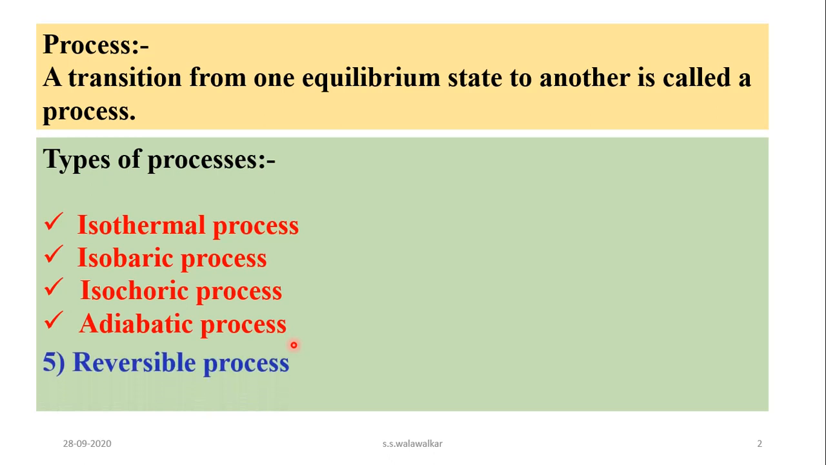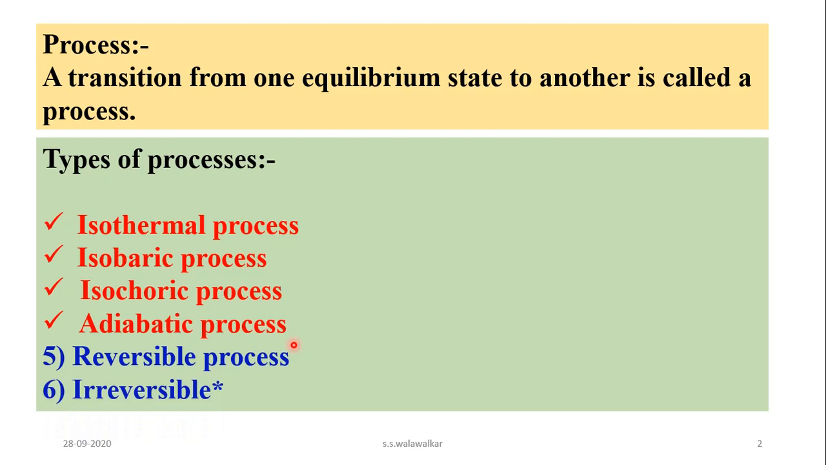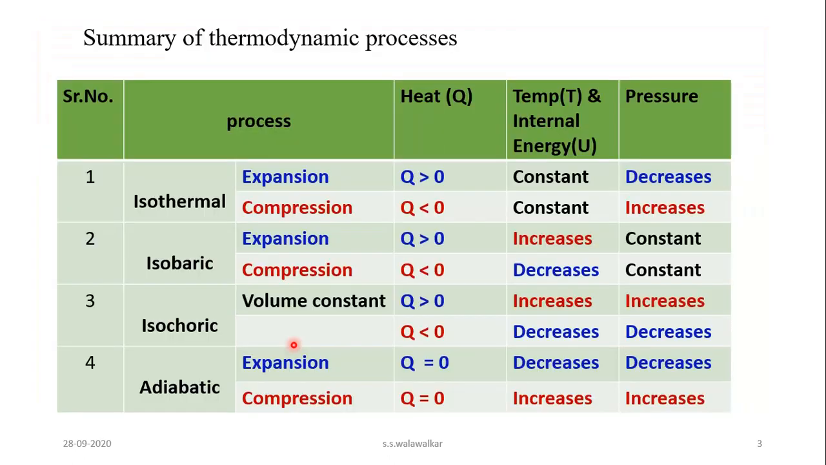Today we will study what is meant by reversible process, irreversible process and the difference between reversible and irreversible process. Let us first revise all these processes which we studied in detail last time. Isothermal process means a process in which temperature is constant, and by decreasing the pressure, expansion of gas takes place, and by increasing the pressure, compression of gas takes place.